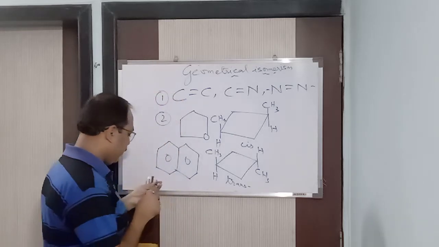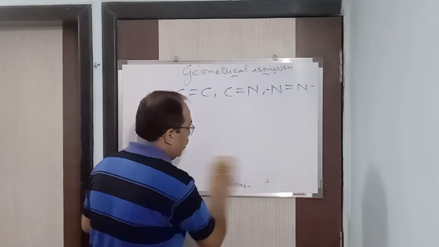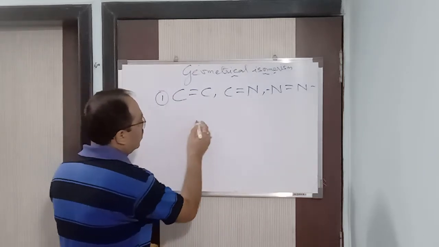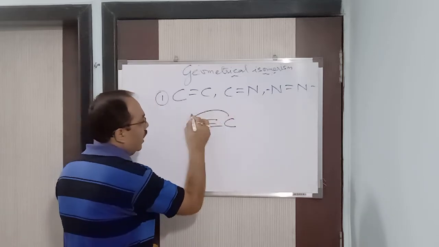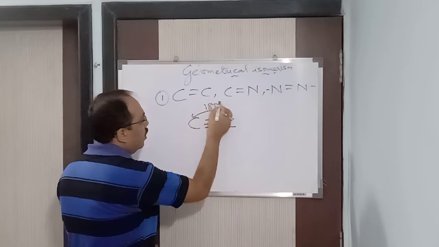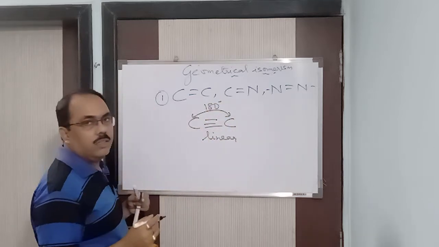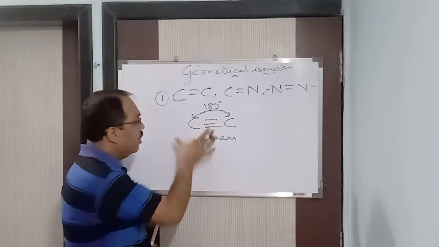Why? See here. A carbon-carbon triple bond is similar to a single bond in this respect. See the structure, this is a carbon-carbon triple bond. The bond angle is 180 degrees, and the molecule is said to be linear in nature.